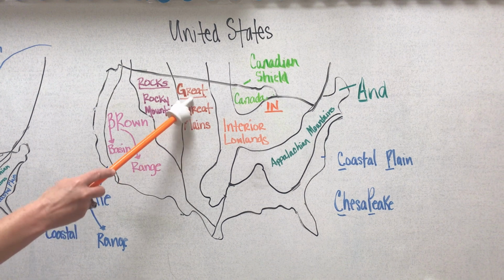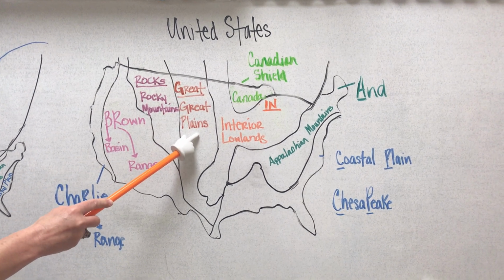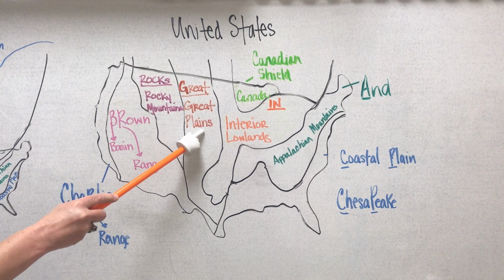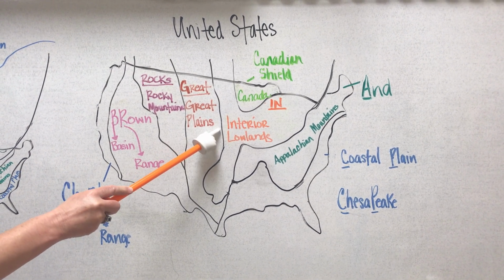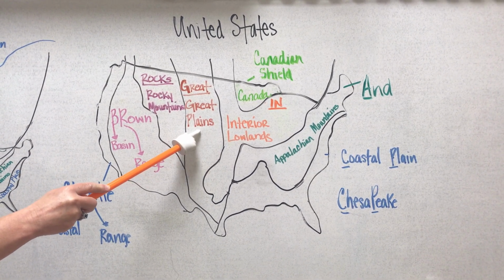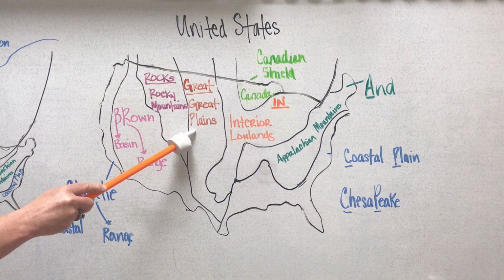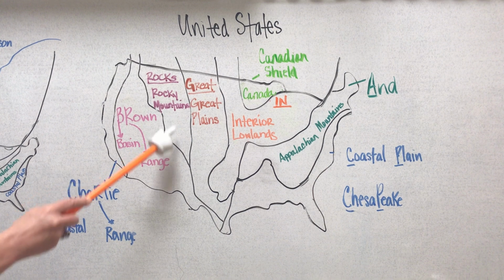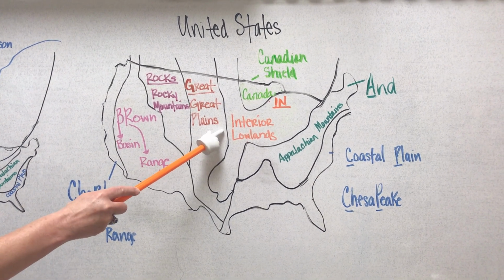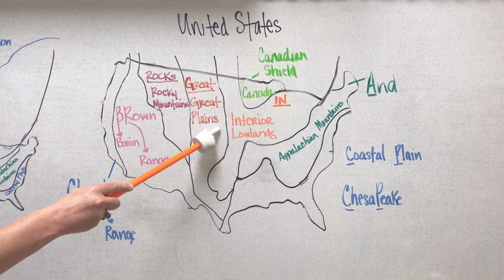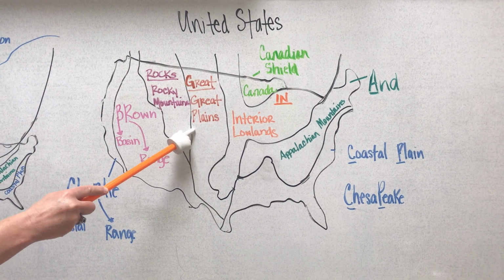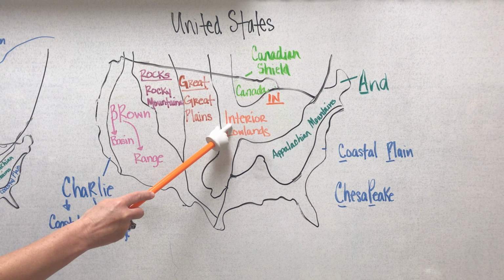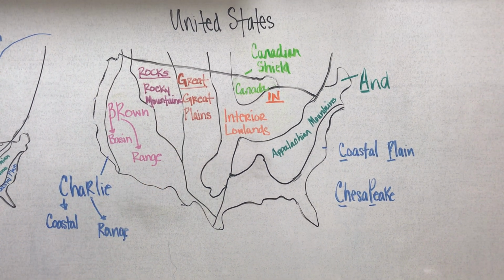So great. Great's a dead giveaway for Great Plains. It's great because it's a large piece of land, and it's plains because it's flat land. However, when you travel west in the Great Plains, the land gradually increases in elevation as it approaches the Rocky Mountains. So the east side or portion of the Great Plains is lower in elevation than the western part of the Great Plains.